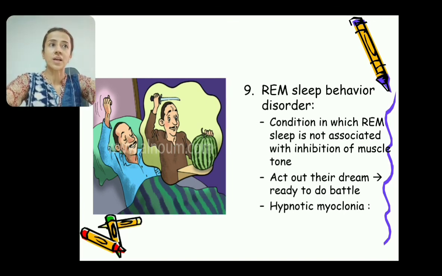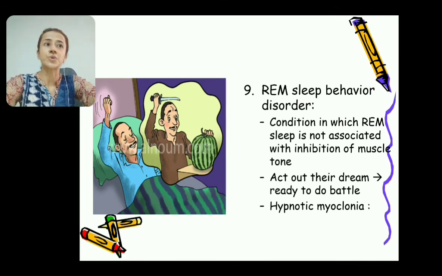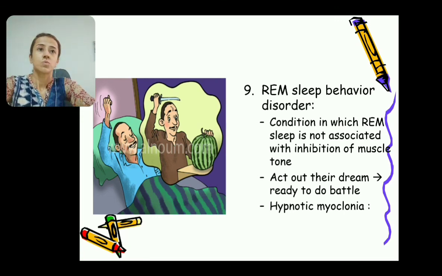Generalized or localized muscle contractions are associated with vivid visual imagery. Motor response to some of the dream events is referred to as hypnotic myoclonia. So this is all about sleep disorders.